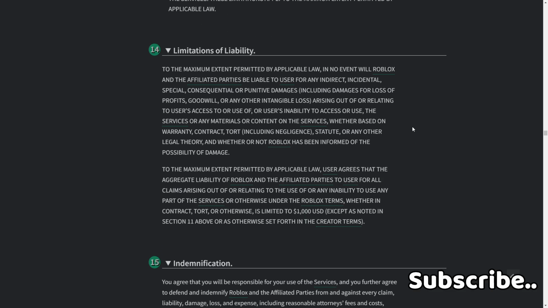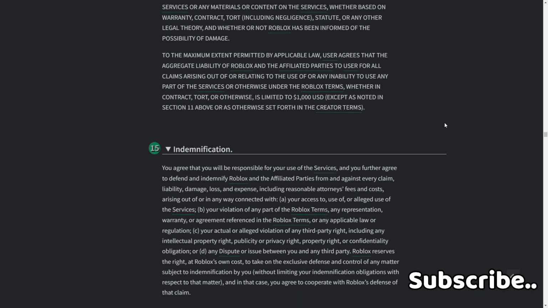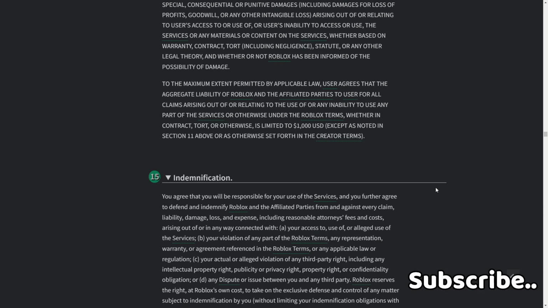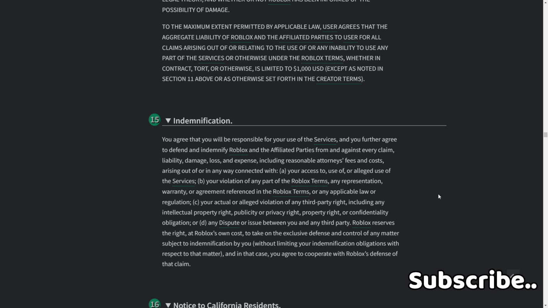User agrees that the aggregate liability of Roblox and the affiliate parties to user for all claims arising out of or relating to the use of or any inability to use any part of the services or otherwise under Roblox terms, whether in contract or otherwise, is limited to $1,000, except as noted in Section 11 above, or as otherwise set forth in the creator terms. 15. Indemnification. Oh my god, I think we're nearly halfway.